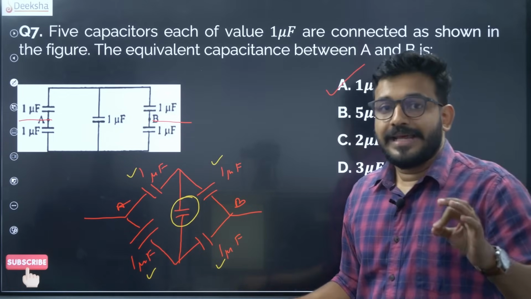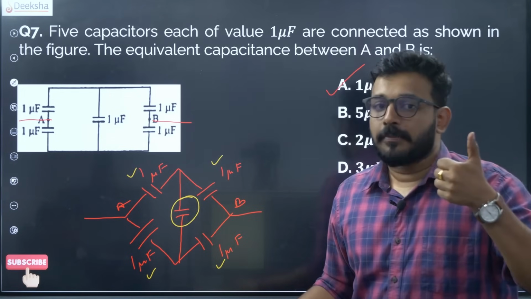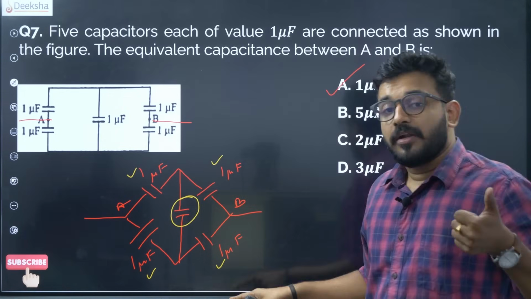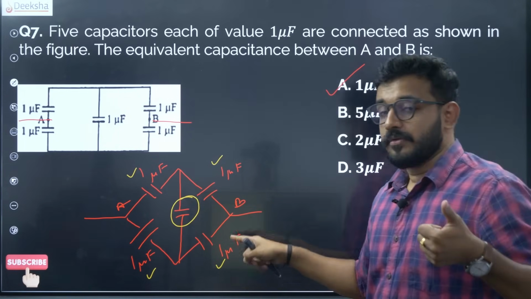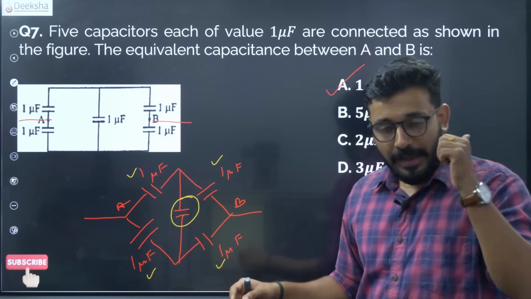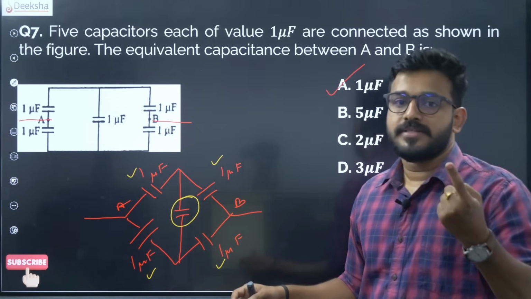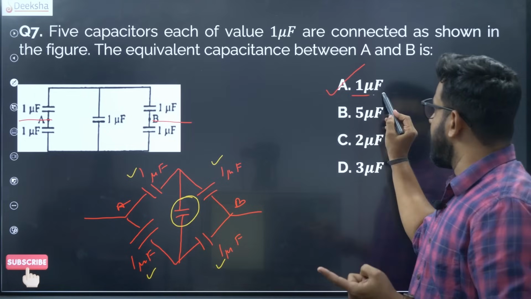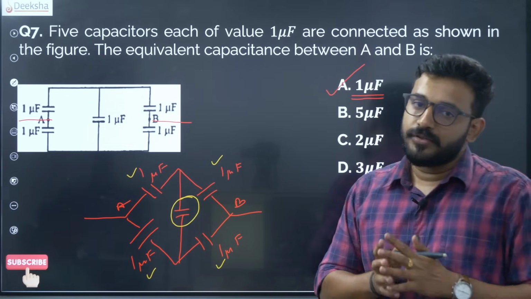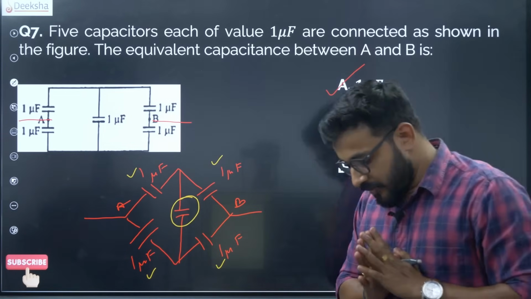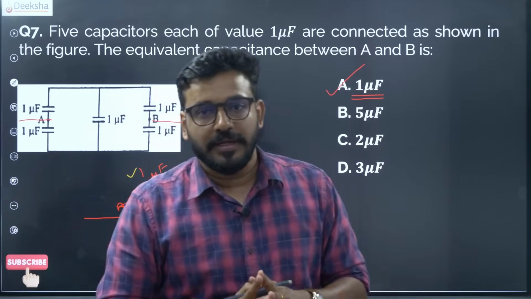So the answer is direct. Now this is a tip all of you can keep in mind. In a Wheatstone bridge kind of condition, if all the 4 are identical, it is balancing, and the ultimate answer is also the individual value, the final value is the individual value. Okay, so it's a very simple thing. All of you can keep this with you.